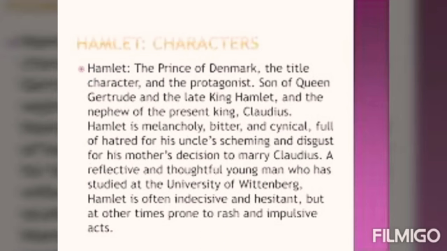Hamlet develops a plot of his own: to have a recently arrived troupe of actors put on a play that resembles Claudius' alleged murder of King Hamlet. It means he himself participated, and he shows a play of how his father died.